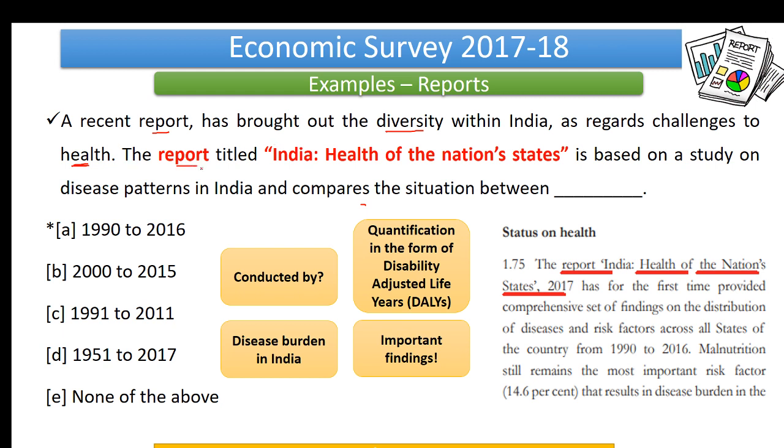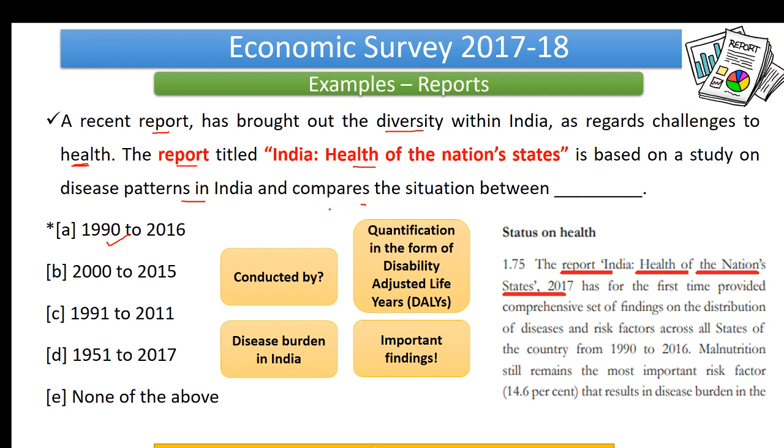The report is titled India: Health of the Nation's States, and is based on a study on disease patterns in India. It compares the situation between two time periods, 1990 to 2016. We are not actually discussing the answers here.